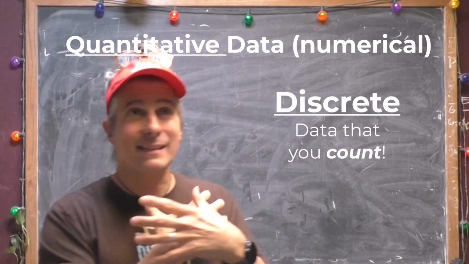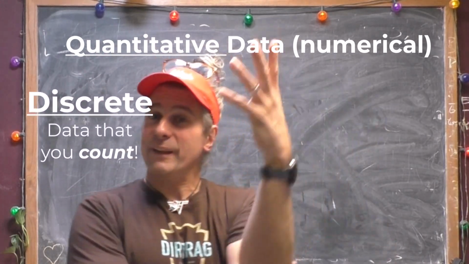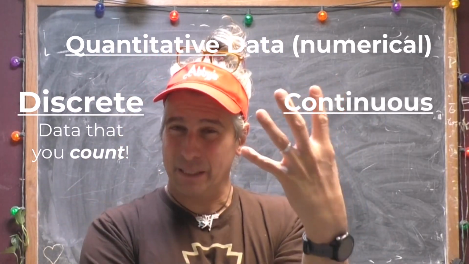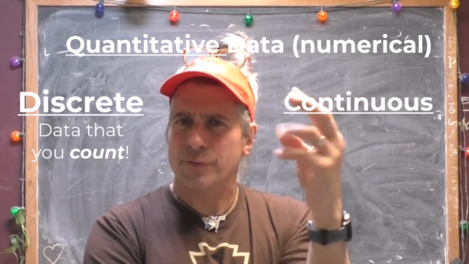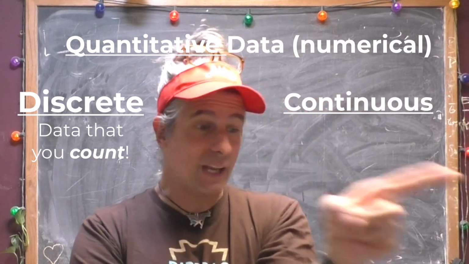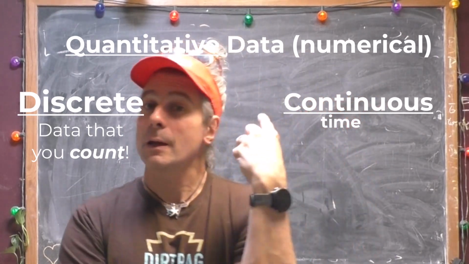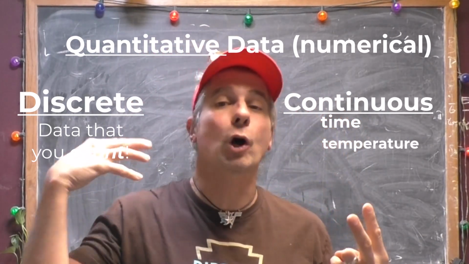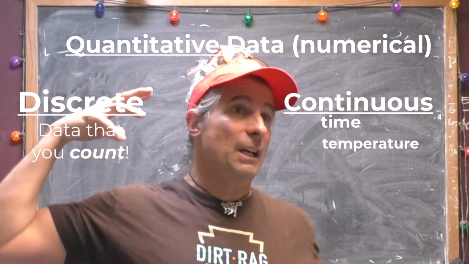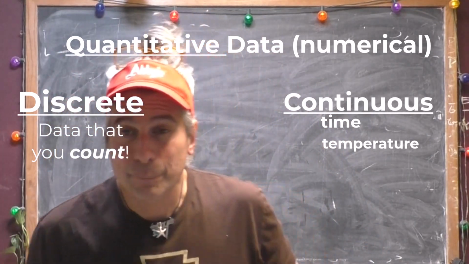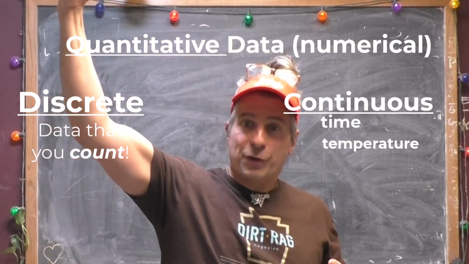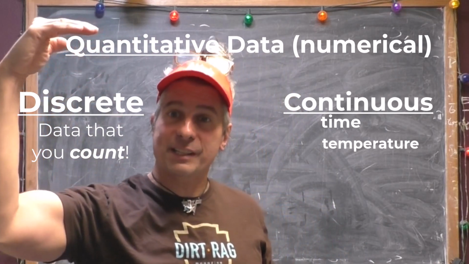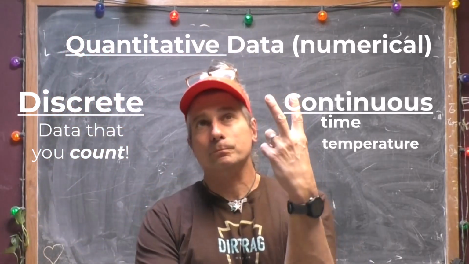And as best as I can tell, there are only 4 types of classifications, if you will, of continuous data. One of them is time. We just saw that. Time is one. Temperature is another one. Temperature is a sliding scale. I know that when we talk about temperatures, we often say it's 36 degrees out. But you don't jump from 36 to 37. You slide from 36 to 37 continuously.